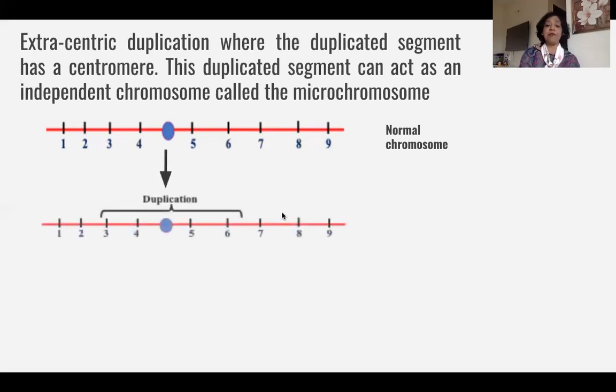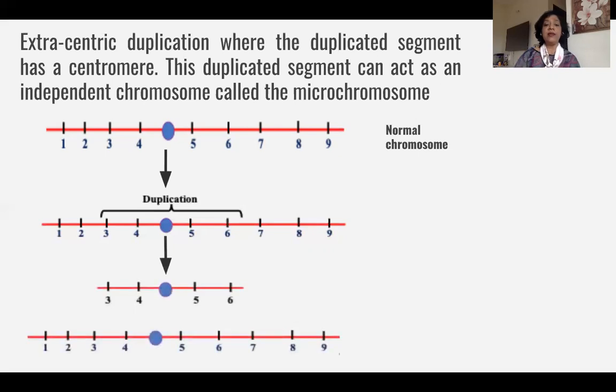And then what happens? Now you see I've changed the segment. Now you can see the segment includes the centromere. So you can see it is 1, 2, 3, 4, centromere, 5, 6, 7, 8, and 9. And what has been duplicated over here is 3, 4, centromere, 5, and 6.